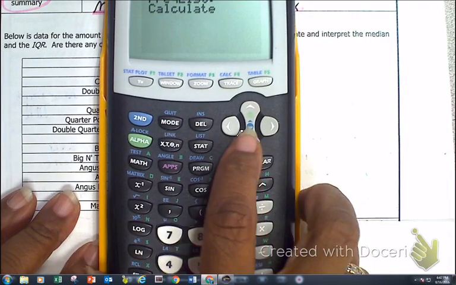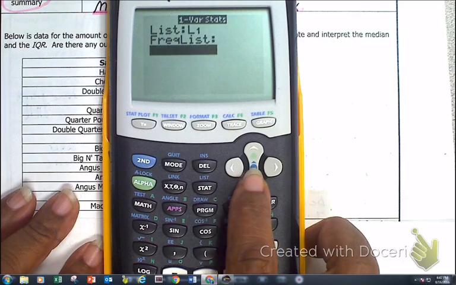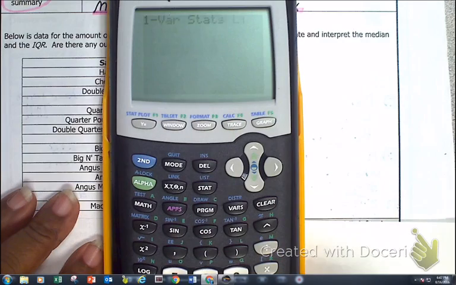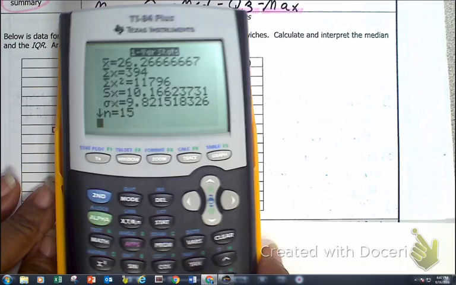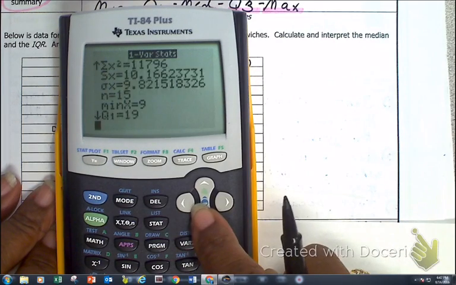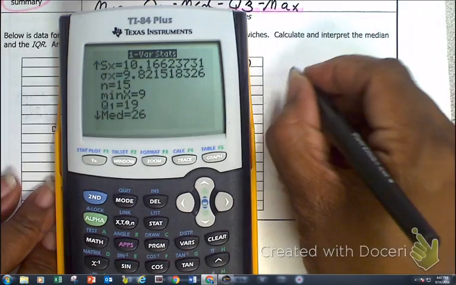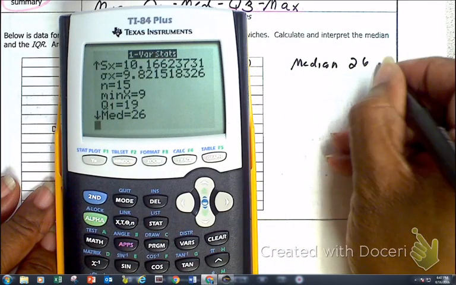And then notice to change to L1, and I'm going to press my arrow down to calculate, and I press Enter. So what is it asking me to calculate and interpret the median? Oh, I don't see the median. Just use your arrow. So your median is 26 grams